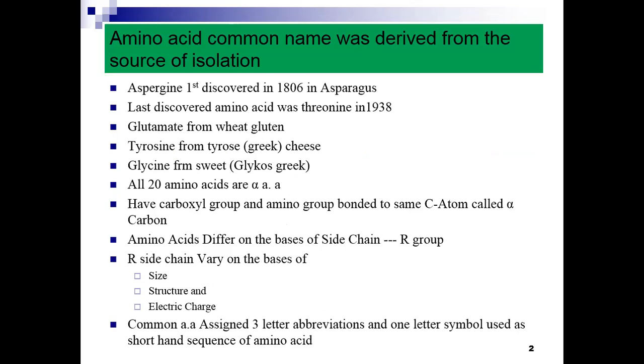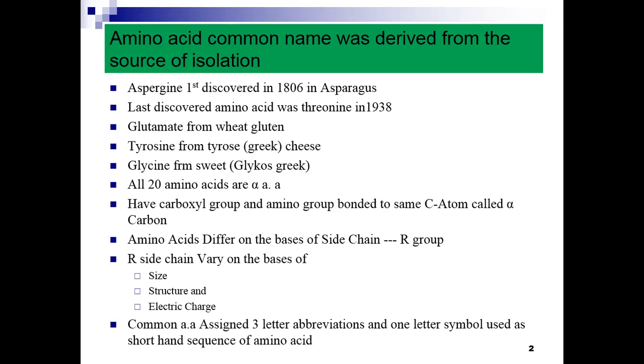The name of an amino acid is commonly derived from the source where it was isolated. For example, asparagine is derived from asparagus, first discovered in 1806. The last amino acid discovered is threonine, in 1938. Glutamate is from wheat gluten, tyrosine from the Greek tyros, cheese, and glycine from the Greek glykys, sweet. These are the sources from where they are isolated.